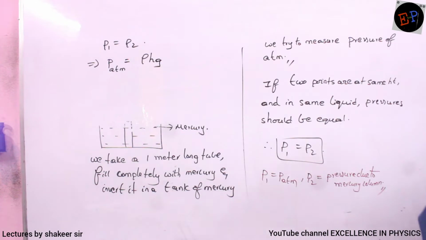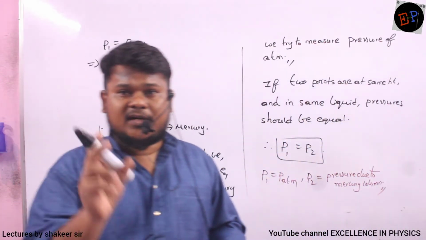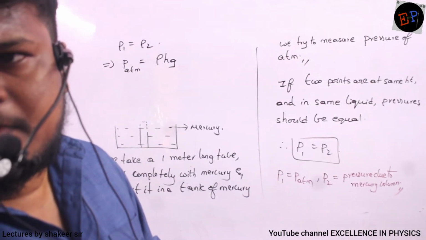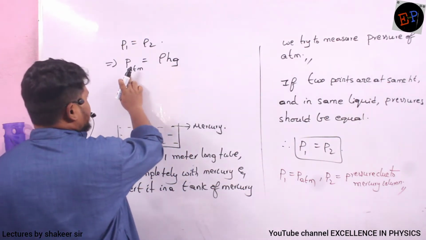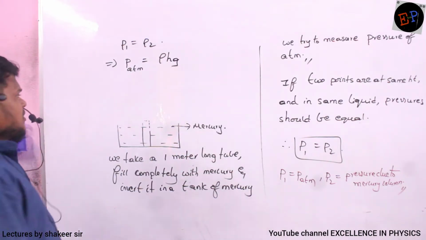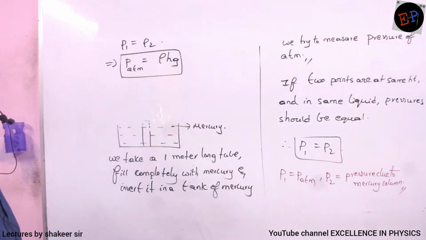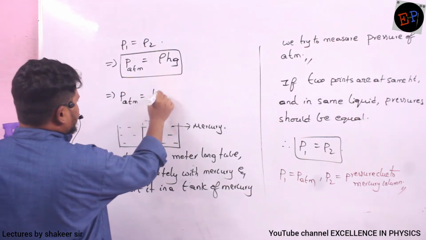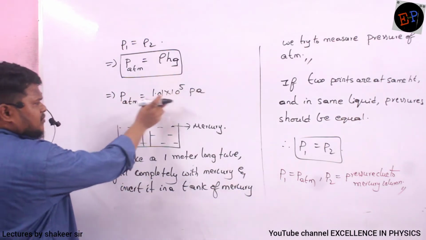Why I am writing rho Hg, ma? Because pressure inside the test tube is only because of height of the liquid column. Are you able to understand? And what is the liquid that is present? Mercury is the liquid. So I will write atmospheric pressure is equals to rho into H into G. Are you able to understand? So this is one important statement which we should remember. Now generally, atmospheric pressure is how much? Atmospheric pressure is 1.01 into 10 power 5 Pascal. So atmosphere will give this much amount of pressure.